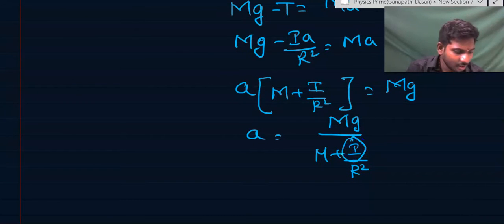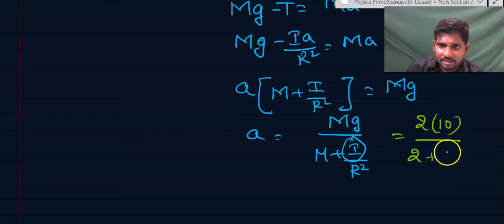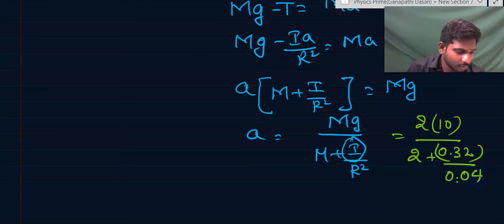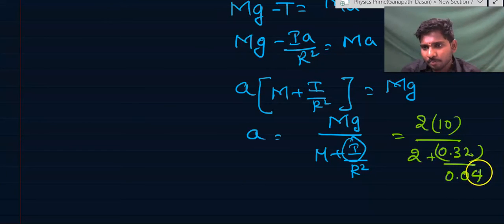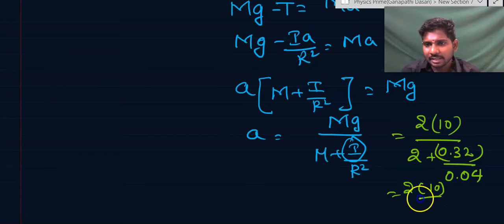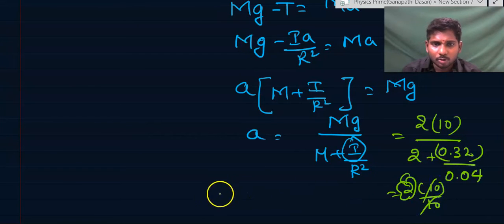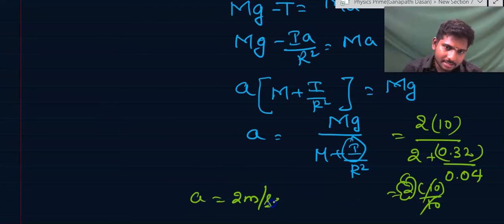What is I here? Here I is already given as 0.32 kg meter square. Mass is given as 2 kg. That is 2 into g, 10, divided by 2 plus I, 0.32, by R square, which is 0.2 whole square, that is 0.04. So this can go as 32 by 4, 4 8s are 32. That means 8 plus 2 is 10. So 2 into 10 by 10. The answer will be 2. So acceleration is equal to 2 meter per second square.